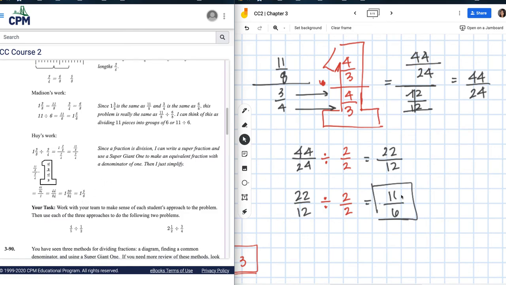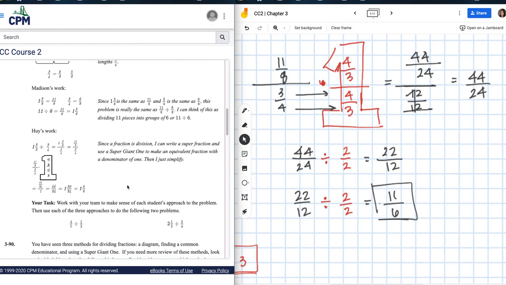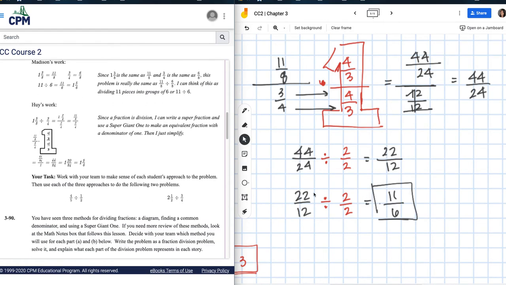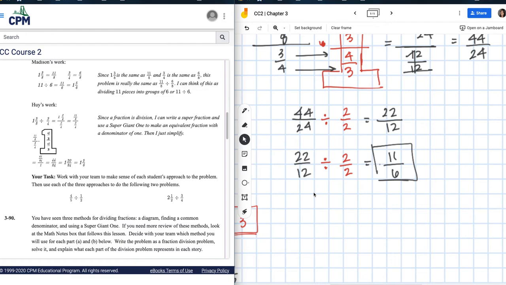But again, I am okay with this one. I do want you to simplify, but I'm okay with this one. Okay? So your task is, and go ahead and write underneath, is to use one of these methods, right? And it's okay whichever method you use to do these two problems, right? So I'm going to find some more room.